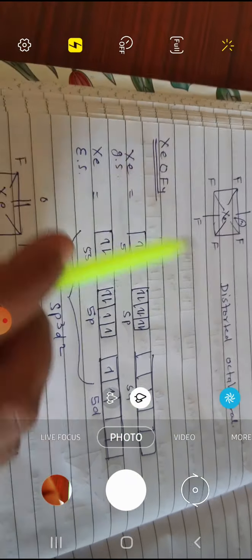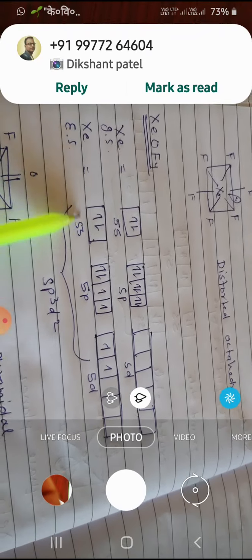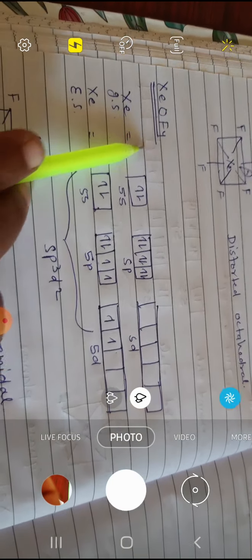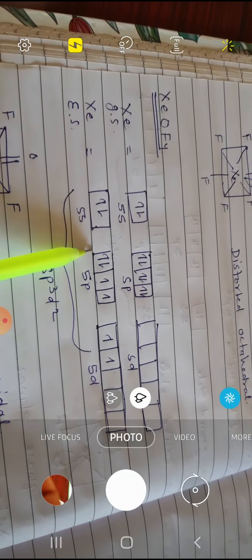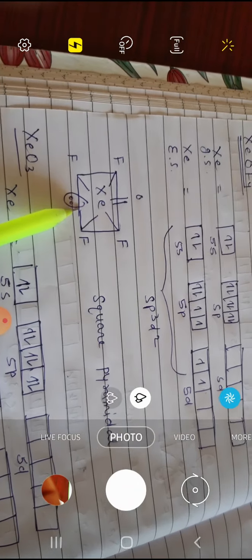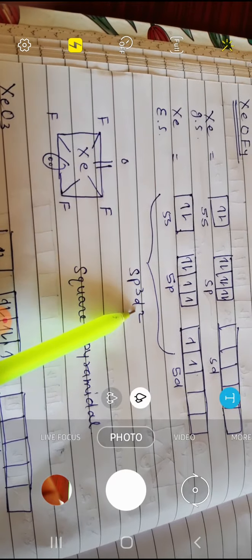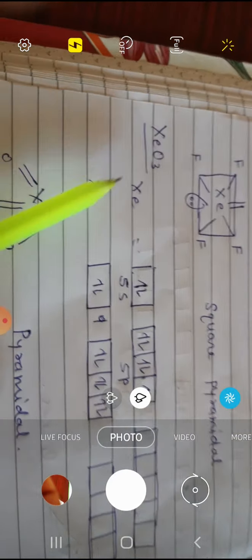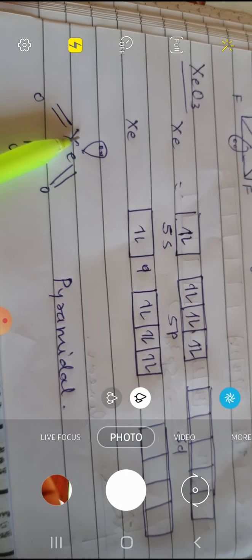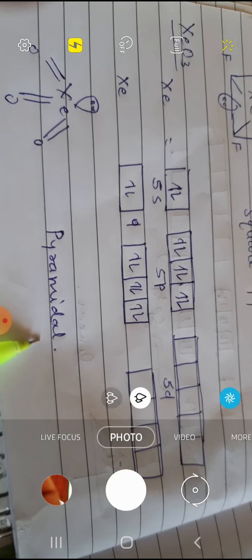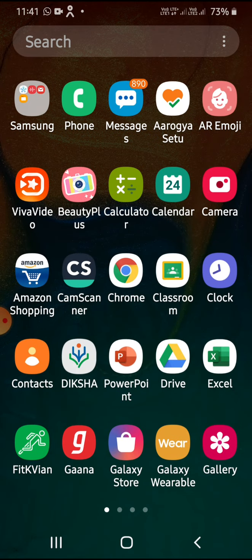Then xenon oxytetrafluoride, XeOF4. Here we can see sp3d2, because 4 fluorines combine with sigma bonds and 1 oxygen combines with a double bond, a pi bond. So the geometry will be square pyramidal, and the hybridization will be sp3d2. Then XeO3: 3 oxygens will be attached with double bonds, and 1 lone pair will be there. This will be the trigonal pyramidal geometry. And what will be the hybridization? It will be sp3.